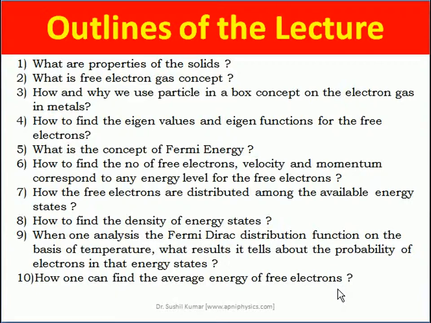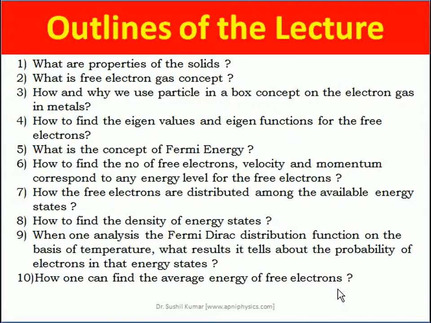So up to the 7th point, how am I going? First of all, define the properties. At the second point, the free electron gas in a metal, then use the approach of a free particle in a box, then find the eigenvalues and eigenfunctions of those free electrons, then define the Fermi energy level, and then the energy, velocity and momentum, and how many electrons there are up to the Fermi level. So these points I have discussed.